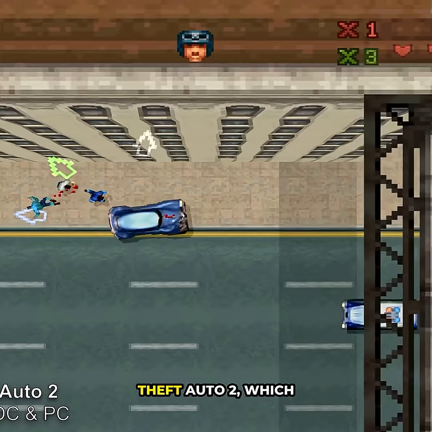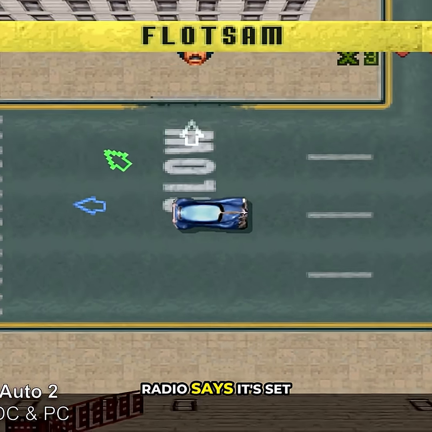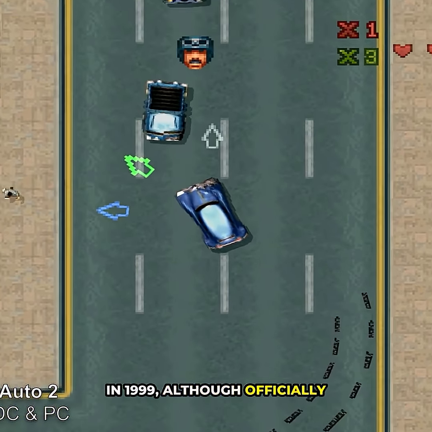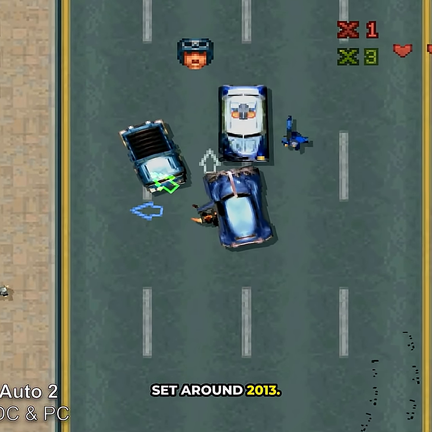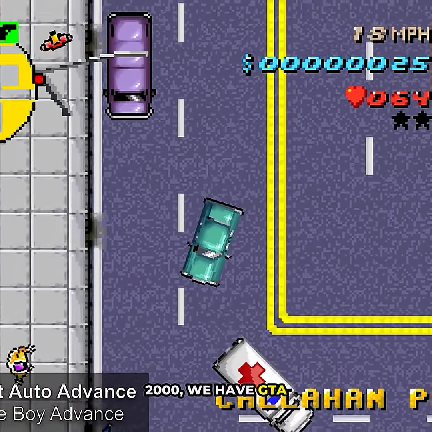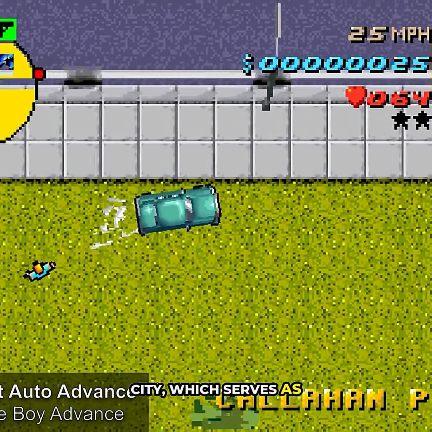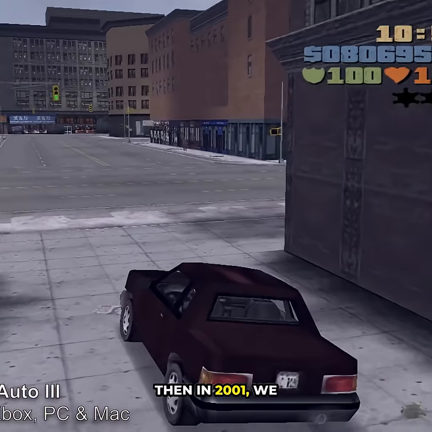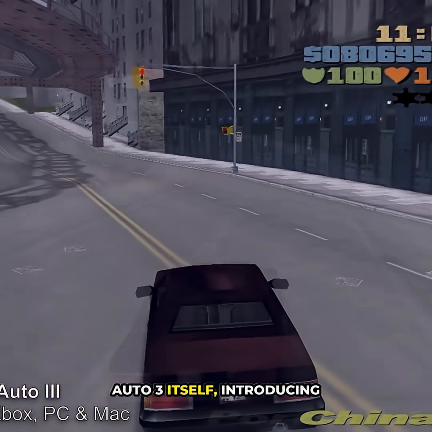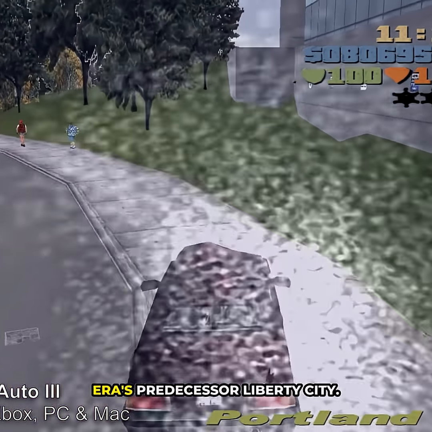Then we have Grand Theft Auto 2, which in the in-game radio says it's set in 1999, although officially it's said to be set around 2013. A year later, in 2000, we have GTA Advanced set in Liberty City, which serves as a prequel to GTA 3. Then in 2001, we finally have Grand Theft Auto 3 itself, introducing Claude and the HD era's predecessor, Liberty City.